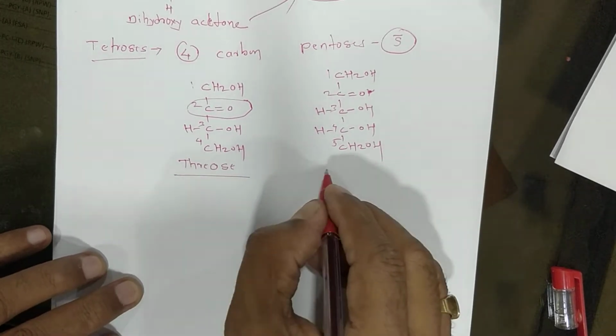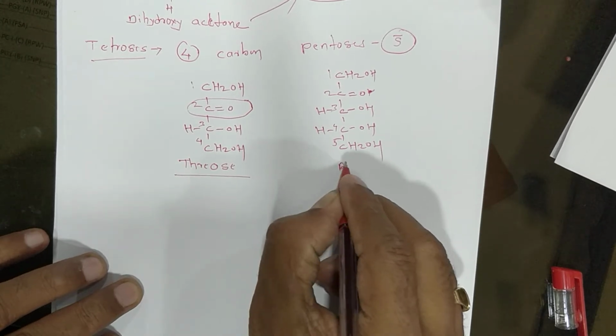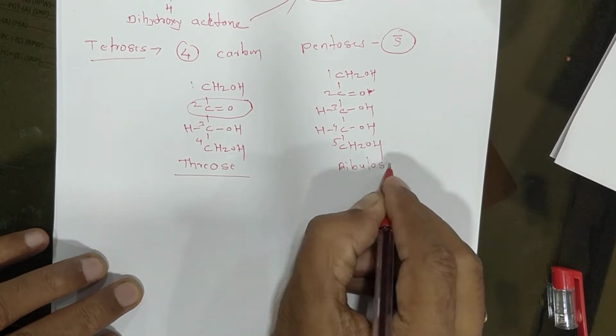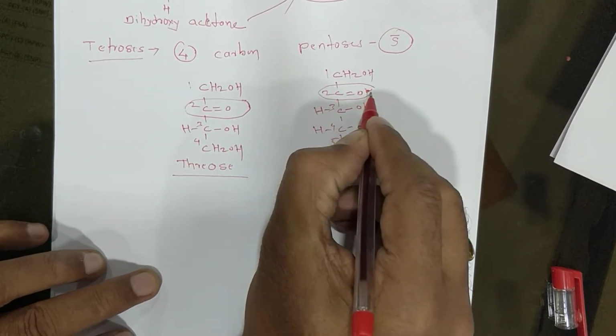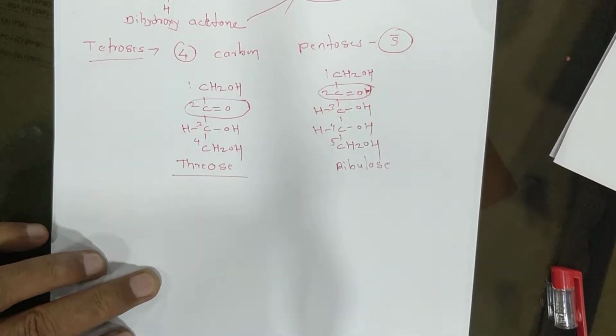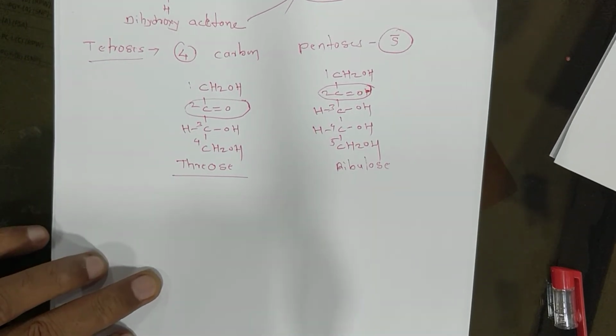That name is ribulose because it contains 5 carbons and has the ketone group, and that's why it's called ketose.